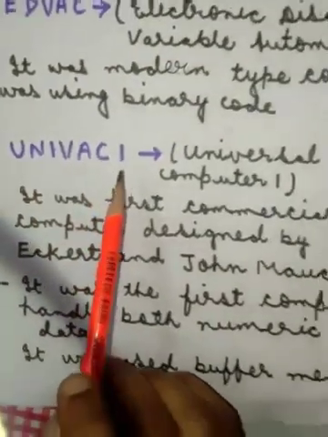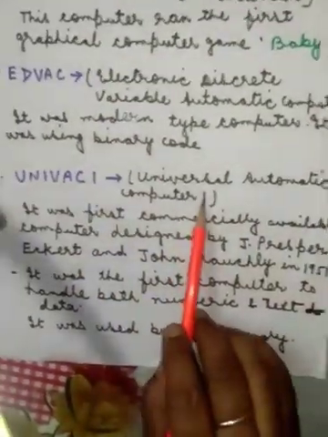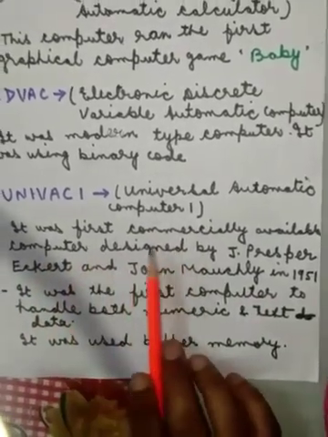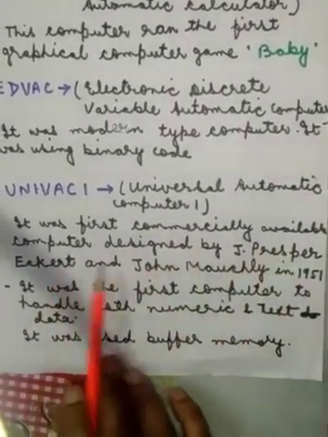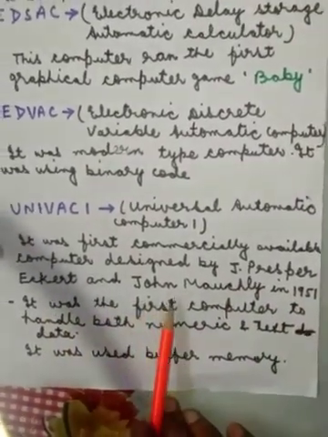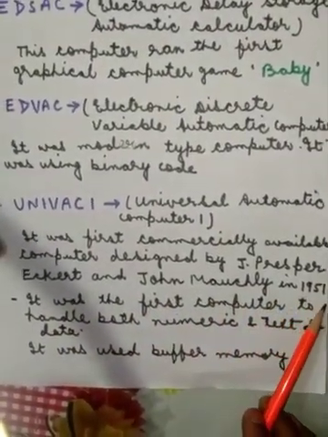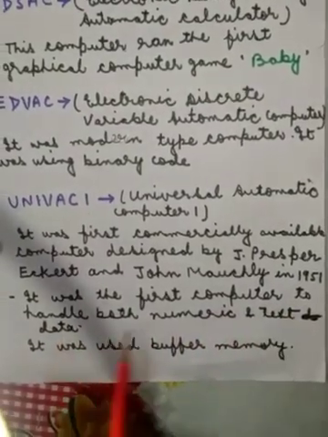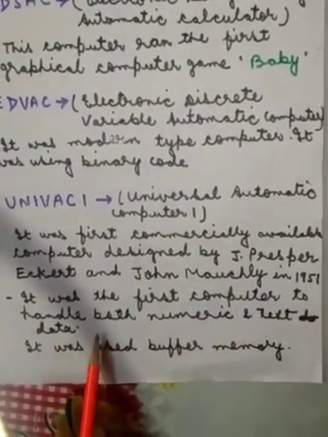The next is UNIVAC I, Universal Automatic Computer I. It was the first commercially available computer designed by J. Presper Eckert and John Mauchly in 1951. It was the first computer to handle both numeric and text data.